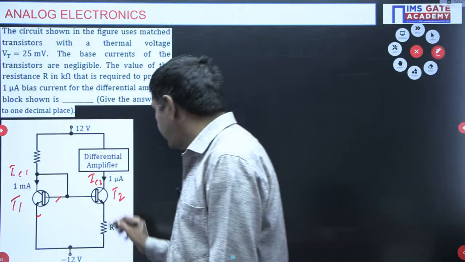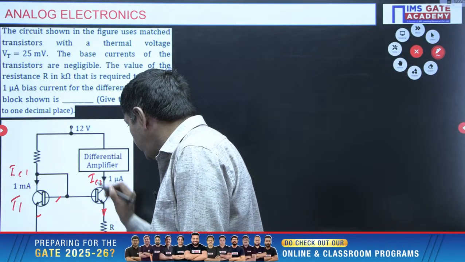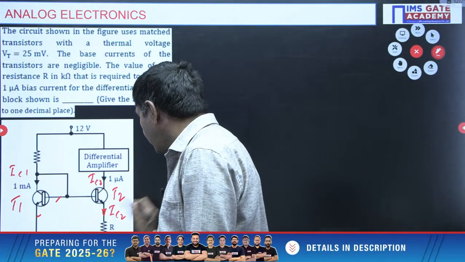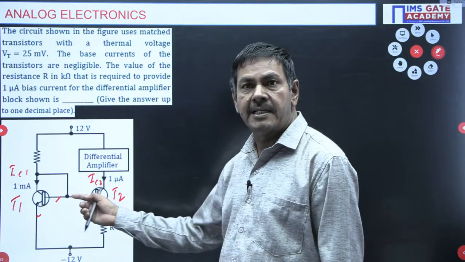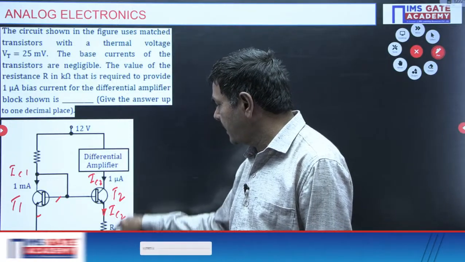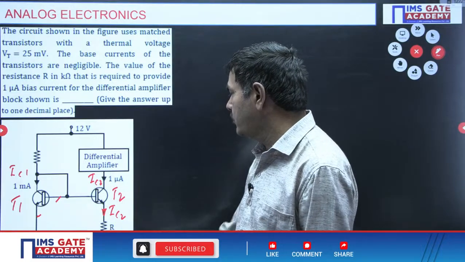I say the same current, IE2 equal to IC2, I can take. Why, sir? IE equals IB plus IC. Base current is neglected, so at that time IE equals IC2 only. That is why this current is IC2 itself. Understand now, same IC2 is possible.